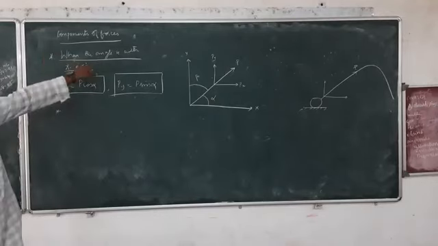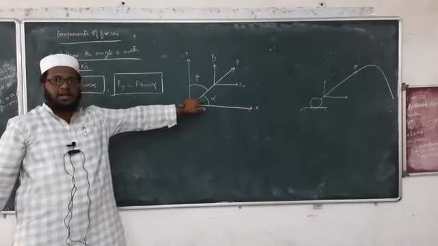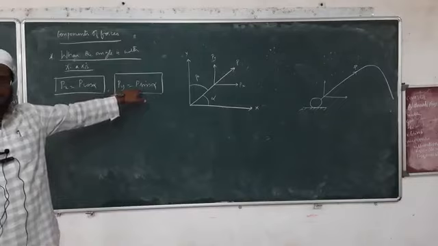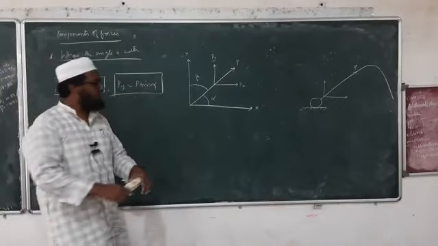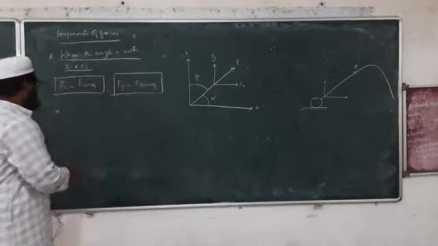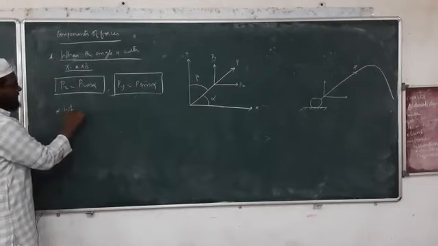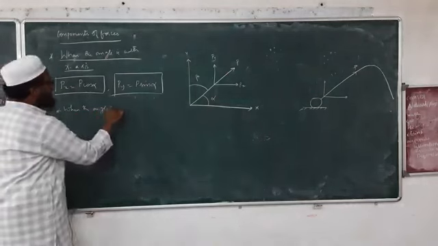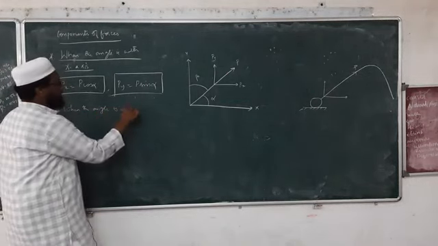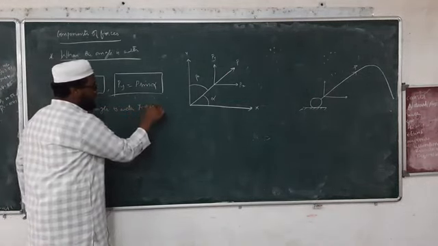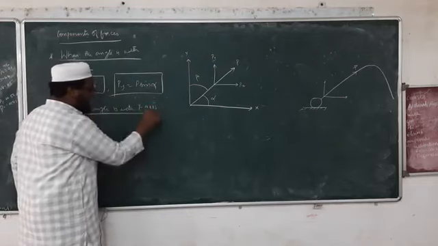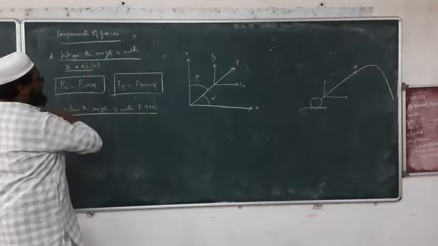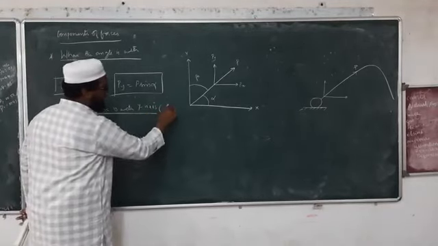When we are considering alpha, then Px is equal to P cos alpha, Py is equal to P sin alpha. Suppose for example I don't have this angle. I'll write here, when the angle is with y-axis. In the previous case we had alpha, and here we have beta.